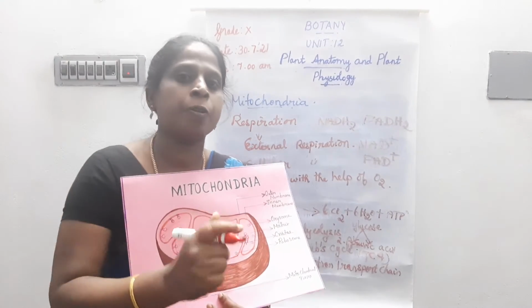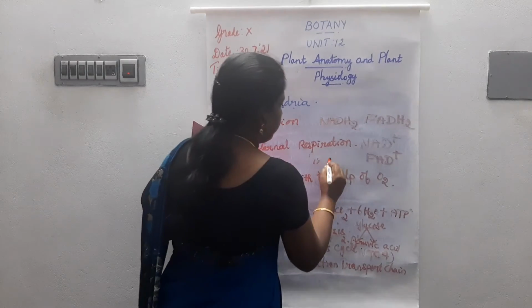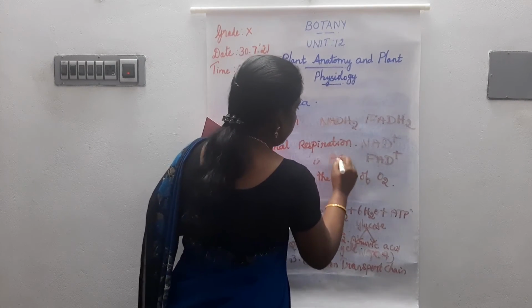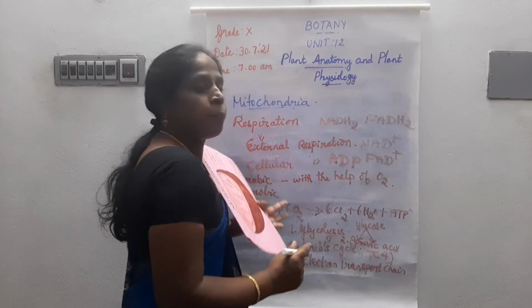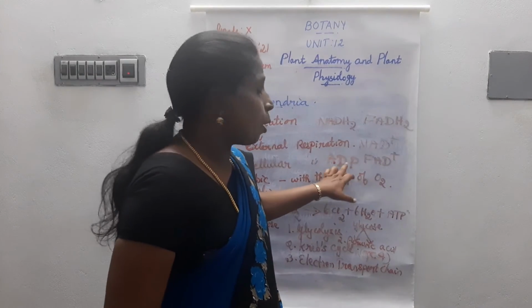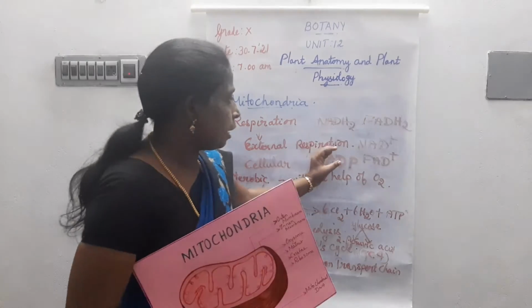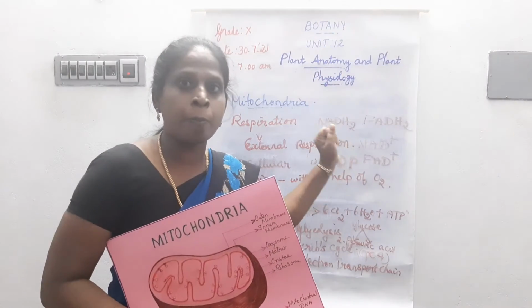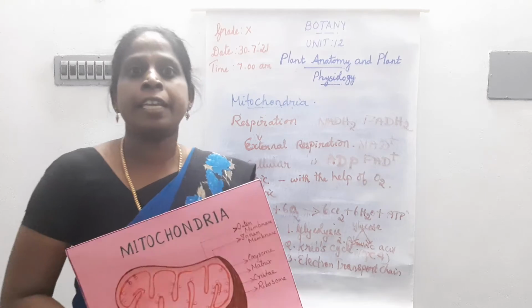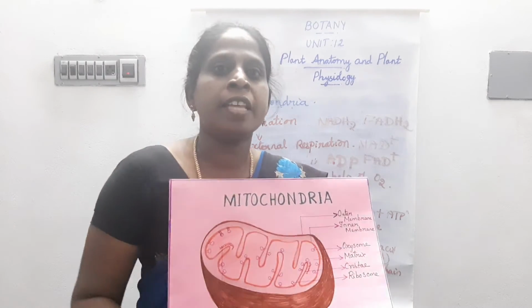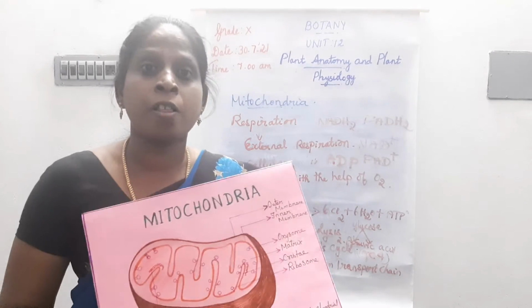It can be trapped by ADP and produce ATP. The ADP absorbs one molecule of phosphate and produces ATP. This is called oxidative phosphorylation.